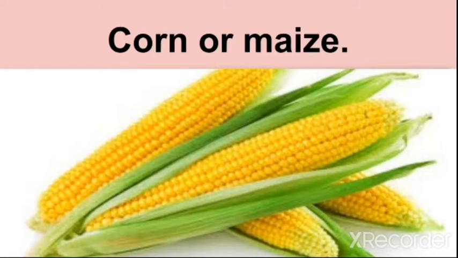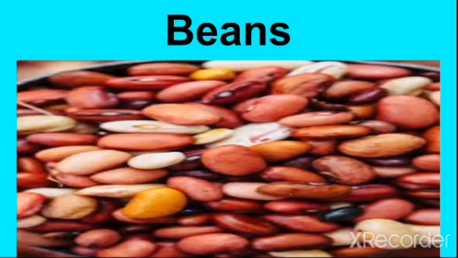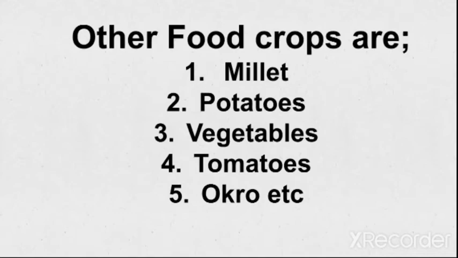Now we also have another one here. Yam. Yam is also another type of food crops, and when we eat this, it gives us carbohydrates. This is also another one, beans. Beans gives us protein. You can see the picture of it. Now, other food crops are millets, potatoes, vegetables, tomatoes, okra, etc. Don't forget that food crops are crops grown to be eaten.